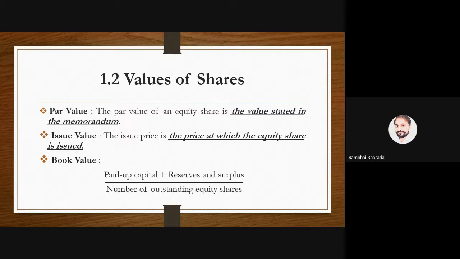Now you may hear the word memorandum of association, MOA. The memorandum of association is a preliminary document, a prime document of the company that defines the company structure. Similarly, the syllabus I uploaded in your Google Classroom yesterday defines the entire framework for financial management for semester 3, and whatever is written there, we need to follow. So whatever price is recorded in the memorandum of association is known as the par value or face value.